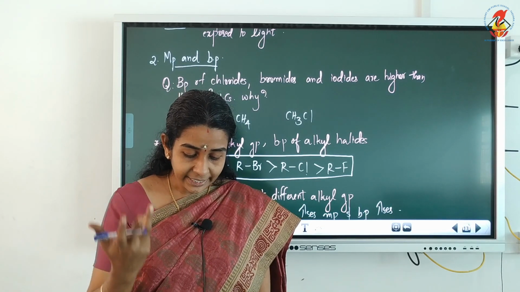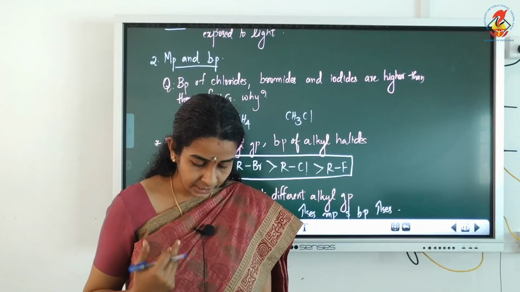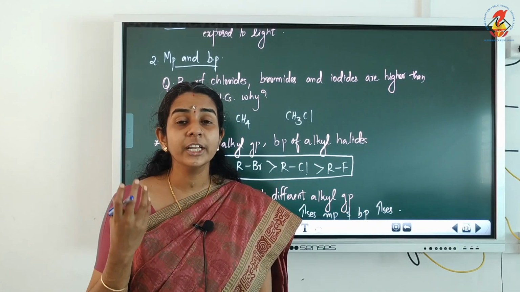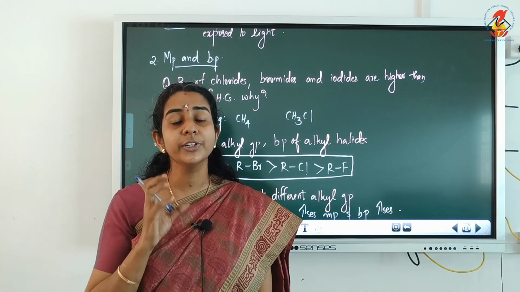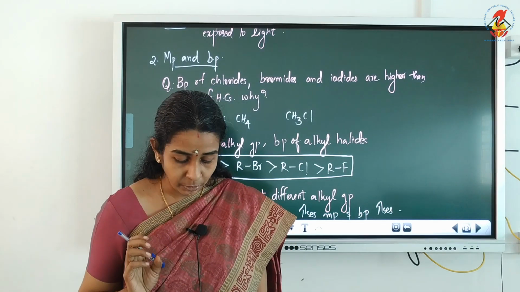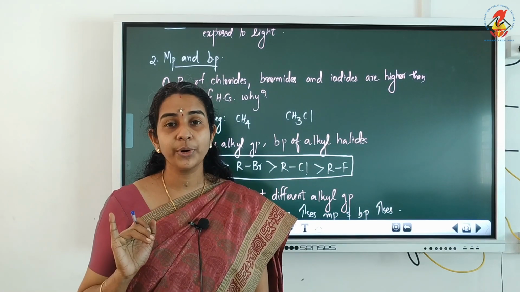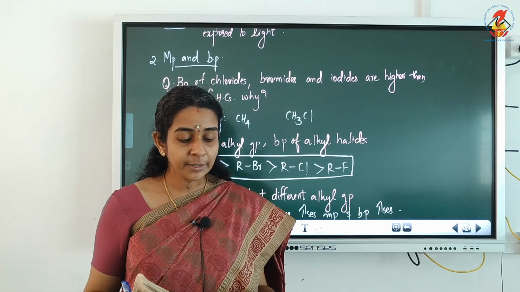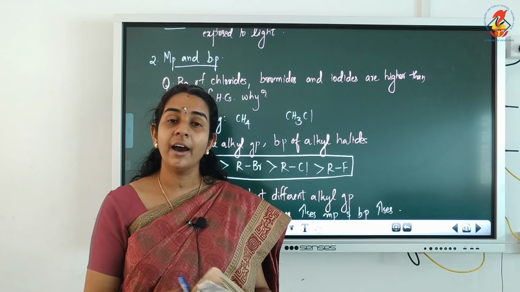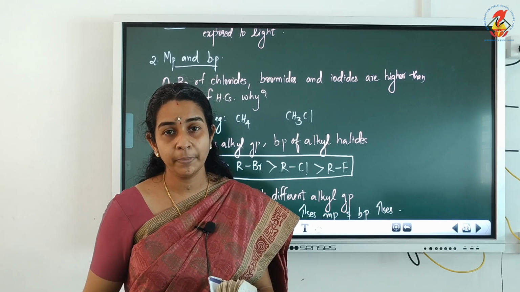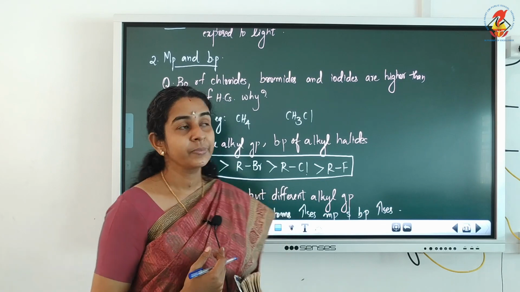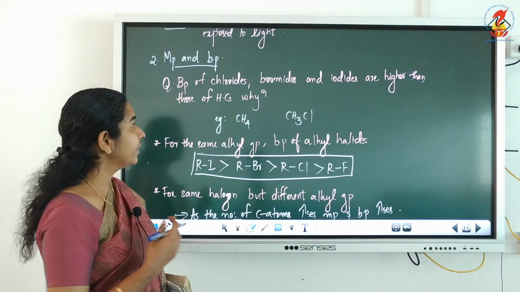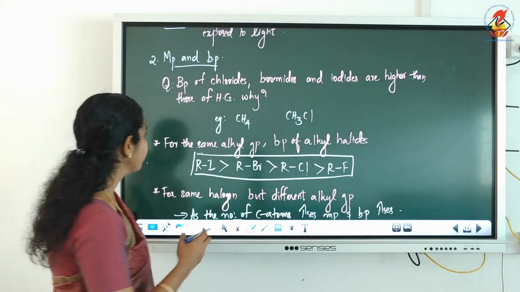So due to their greater polarity as well as higher molecular mass compared to the parent hydrocarbon, the intermolecular forces of attraction present in halogen compounds, dipole-dipole interaction and van der Waals force, are stronger than in hydrocarbons. So that is why halogen compounds have higher melting point and boiling point than the corresponding hydrocarbons. Now,